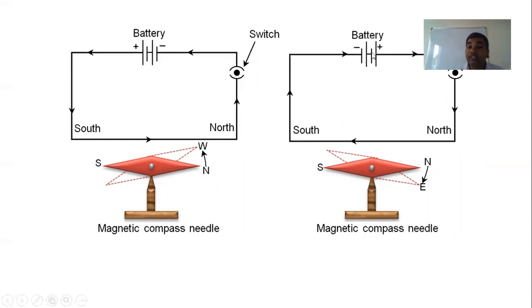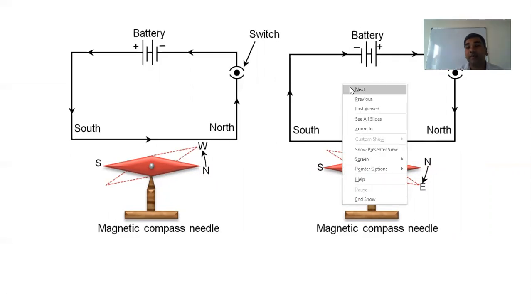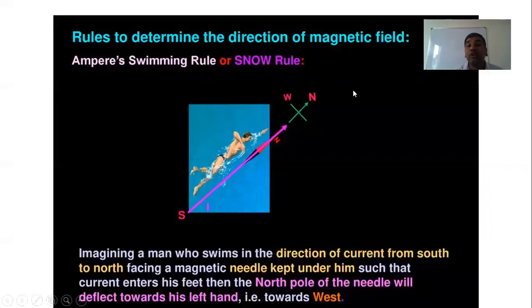Similarly, now the direction of the current is changed. You can see here the current is traveling from positive to negative like this. Now in this case, the needle is deflected to the east direction. So when we change the direction of the current, the magnetic needle also changes its direction. Then ultimately, they gave us one rule.